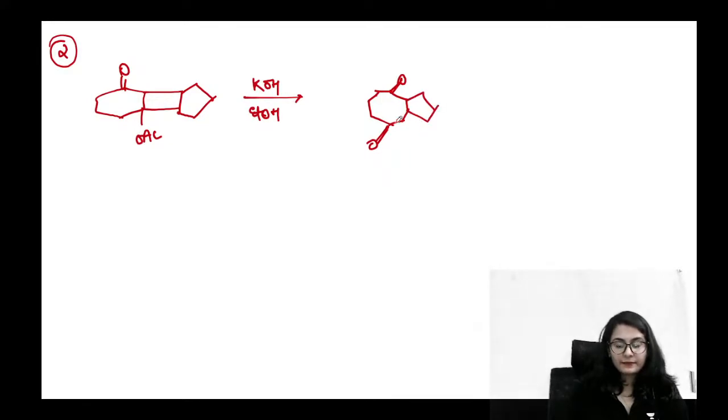This is a 7-8 membered ring, right? This is an 8-membered ring that you have got. Also, the junction is trans. The above hydrogen is below and the lower hydrogen is above. If we are reacting this first molecule, then you get this molecule. And if you are reacting the second one, then also you get the same molecule under same conditions.